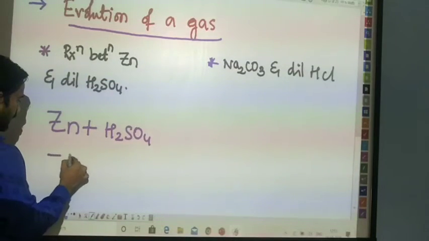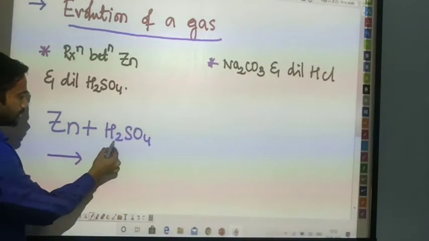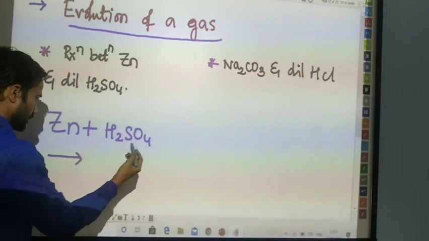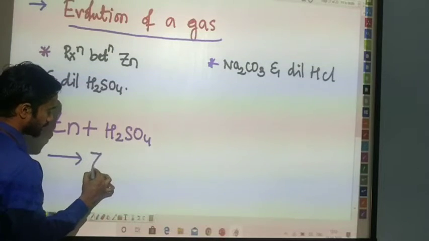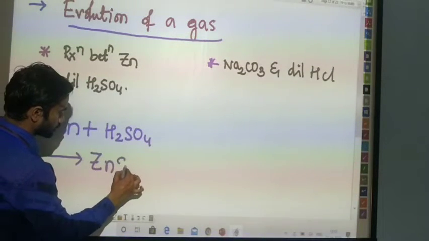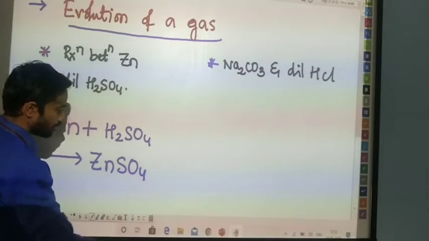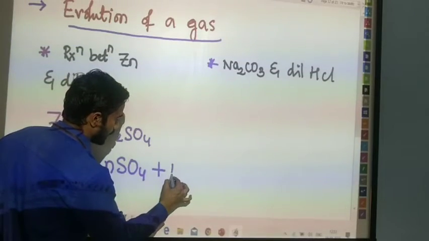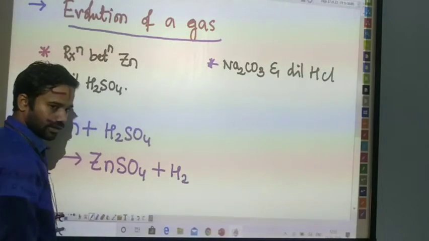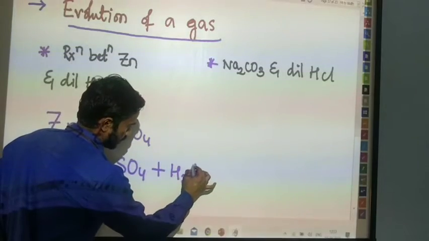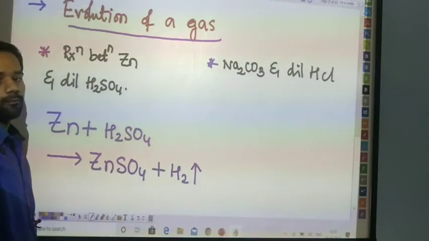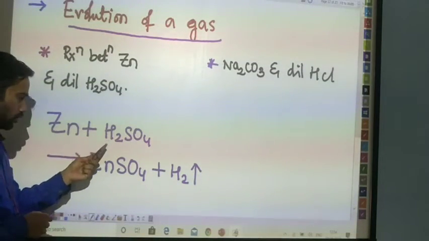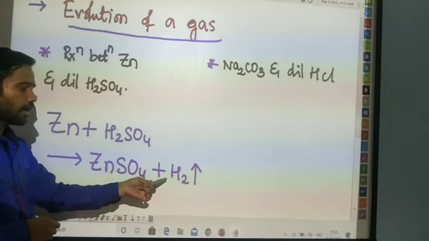Okay, let me complete the reaction. Here zinc metal and the sulfuric acid are the two reactants which are used in the reaction between them. What will happen? The reaction is going to have the product known as ZnSO4 and we are getting H2. What is H2? It is a gas. That's why I am writing an arrow showing upward direction. Here zinc is reacting with the dilute H2SO4 to form zinc sulfate and hydrogen gas.